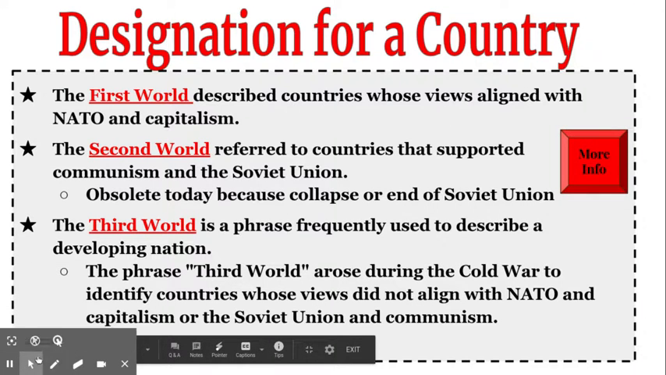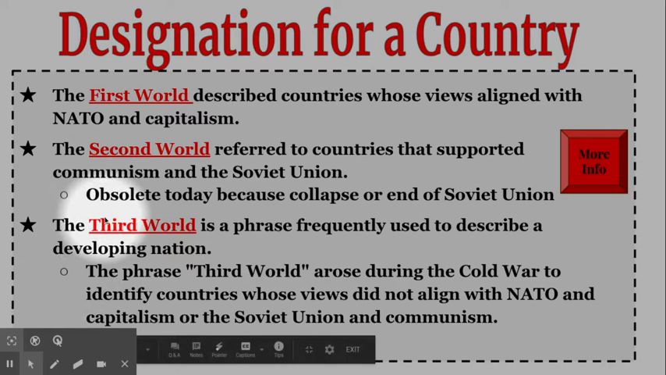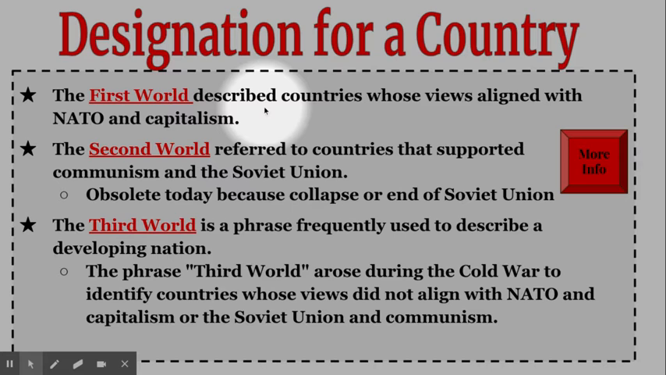Just looking at definitions here, it's a lot, and we always say we don't want to read to you. First world nations basically can be described as capitalist democracies aligned with NATO. Second world are your communist nations, aligned with the Soviet Union, and they're obsolete today because the Soviet Union collapsed. The third world is a phrase we're going to look at, and one of the key things is developing nation. If you really want to get specific, they're agricultural nations trying to move away from a farming way of life to an industrial way of life. That's why they're often called developing.